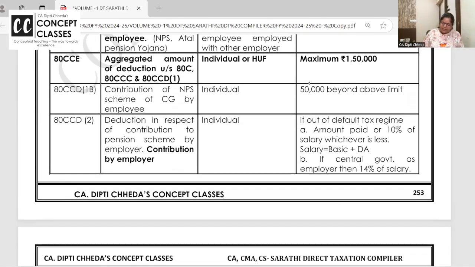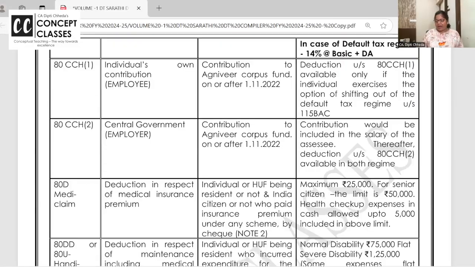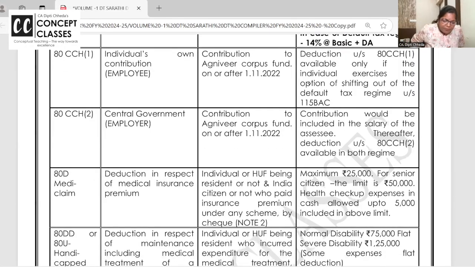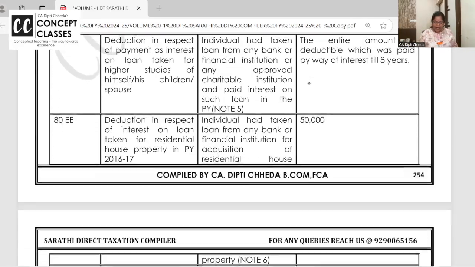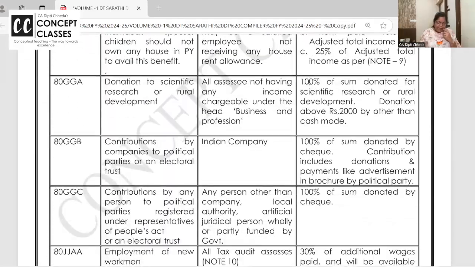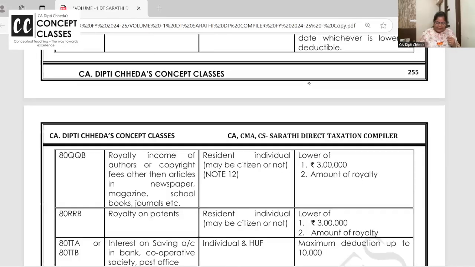So let us check each one in detail. Then I'll wrap up the 80C series, and I'll tell you the trick also on how to remember. Very important is that please keep patience. 80C series is a little big, so that will definitely take time. Okay. Sure. Directly let us go to 80C.